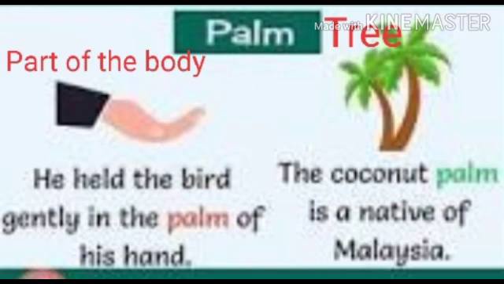What does it mean in the second part? It means a tree. It has a totally different meaning. Let us understand it with an example. The coconut palm is a native of Malaysia. What do we see in the word palm? It has same spelling and same pronunciation, but the meaning is different.